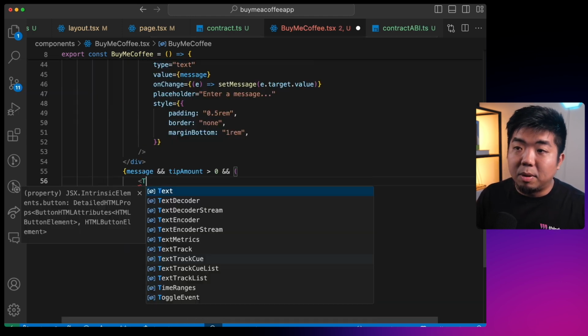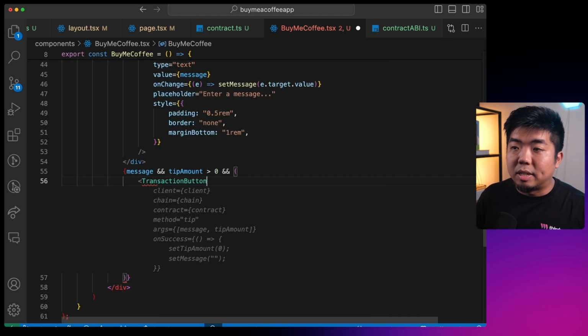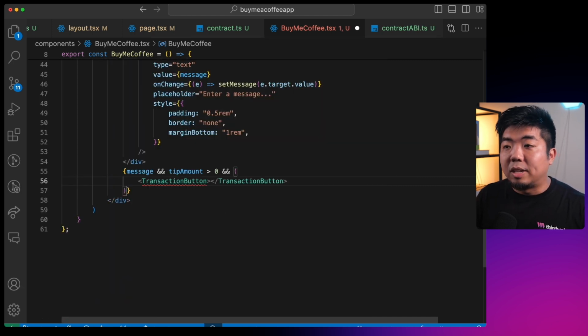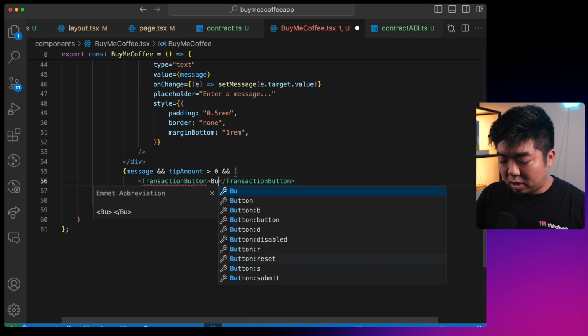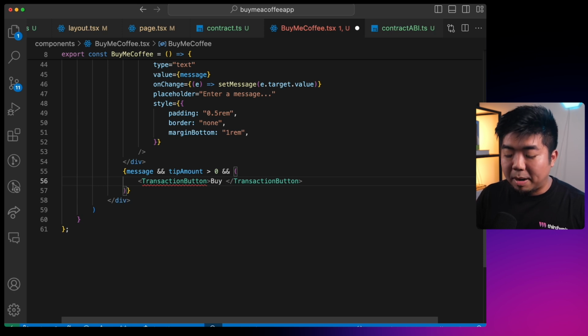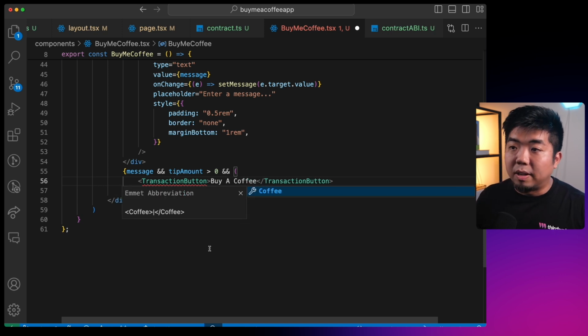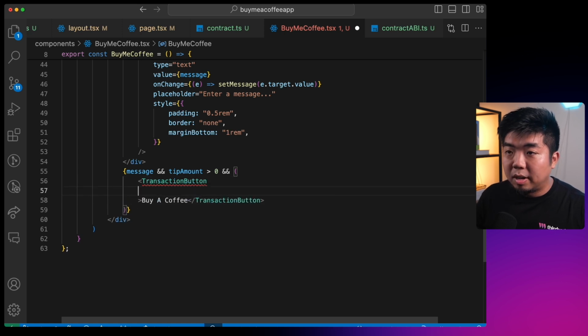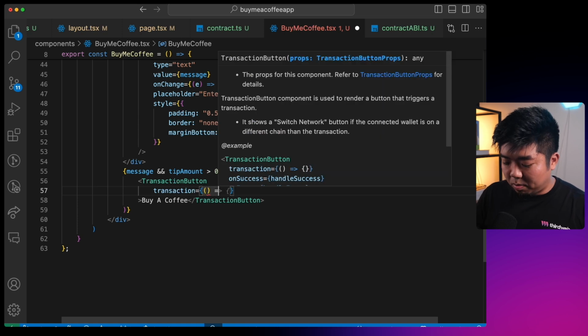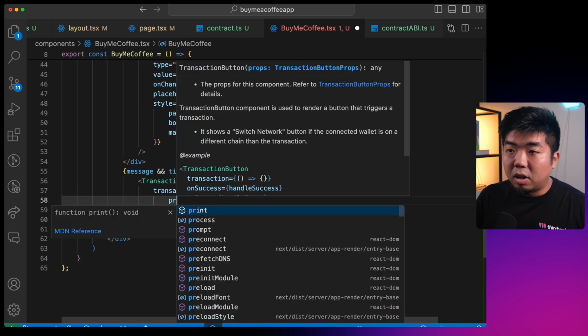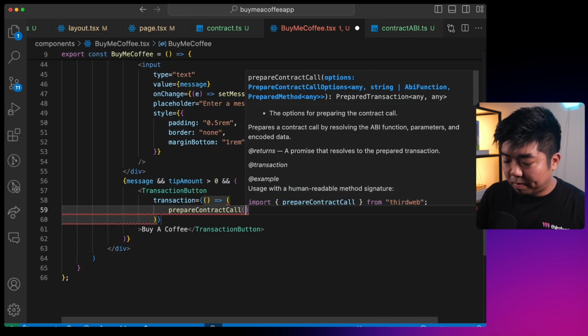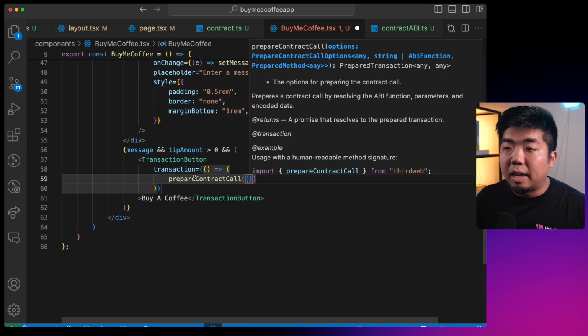Now with the Connect SDK, we do have a component called a transaction button. And this is going to allow us to easily call and execute functions from a smart contract. We'll give it a text of, say, "Buy a coffee," which is just going to submit the tip and message. Now in the transaction button, we need to provide it with a transaction. And for this transaction, we are going to use a hook called prepare contract call. This is going to be an execution of a function that we prepare here, that our transaction button is then going to execute.